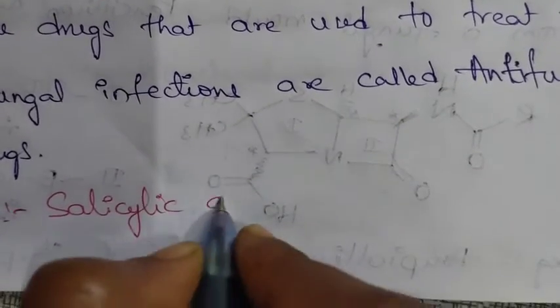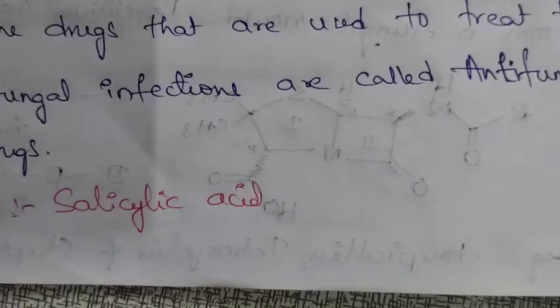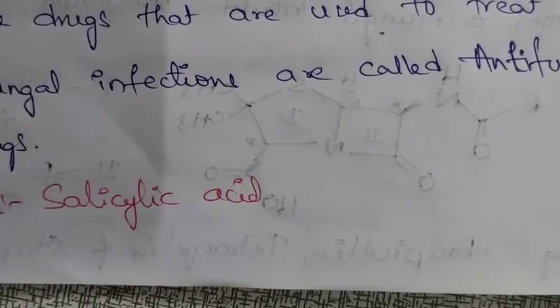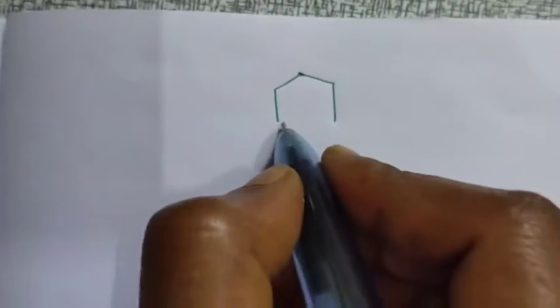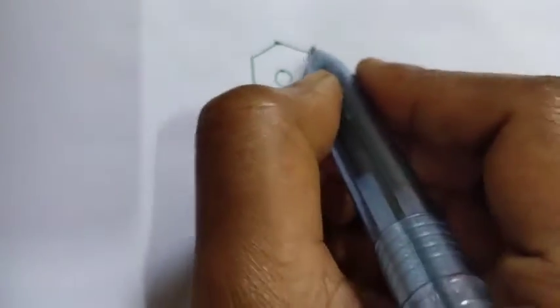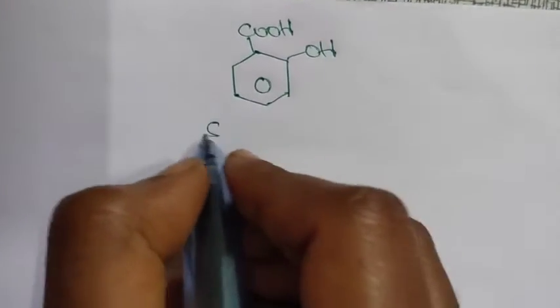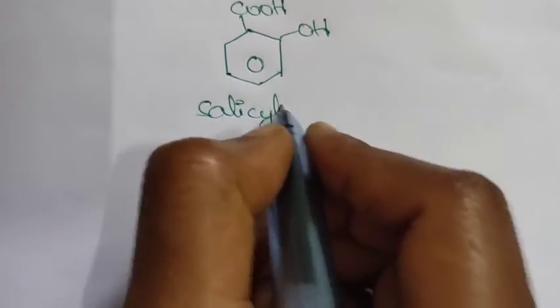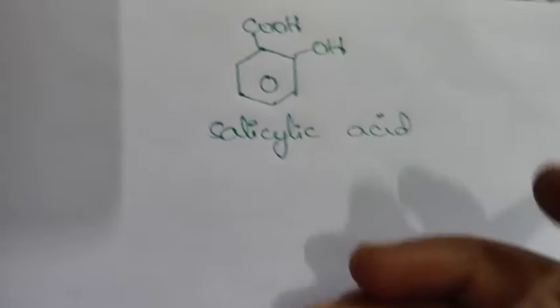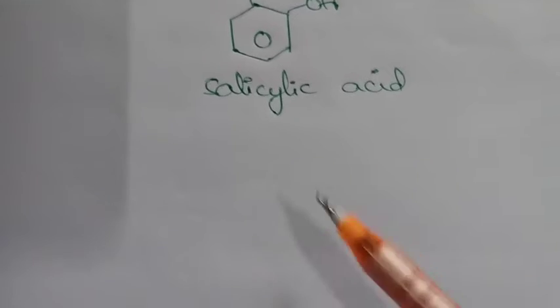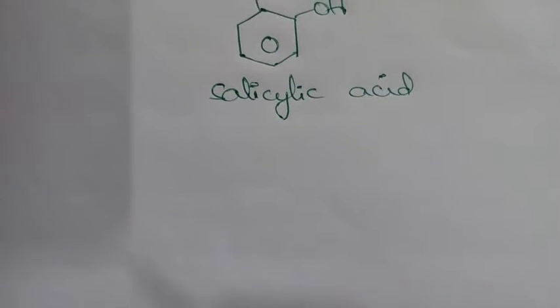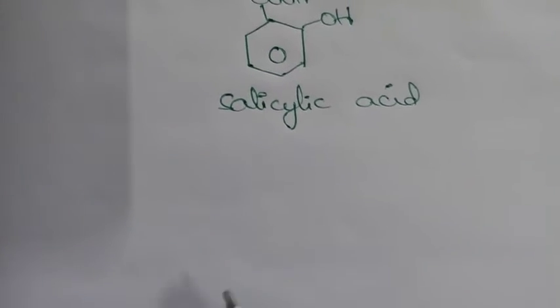Salicylic acid. This is commonly used as antifungal drug. The structure of this salicylic acid is, okay. This is the salicylic acid structure. In antifungal drugs, these are administered orally, or some of these antifungal drugs are applied topically in the form of creams and ointments.